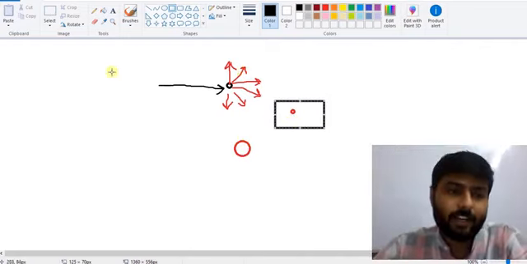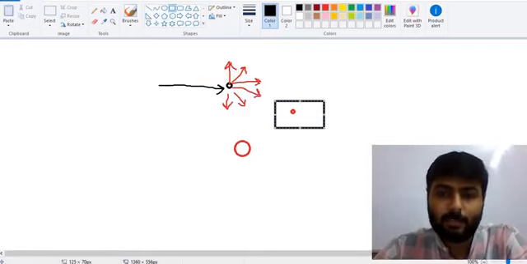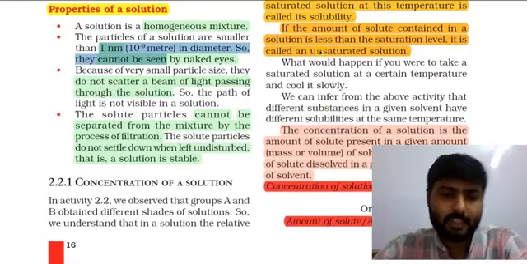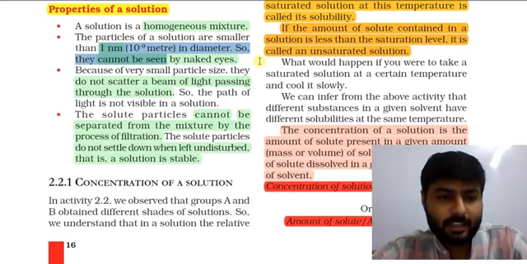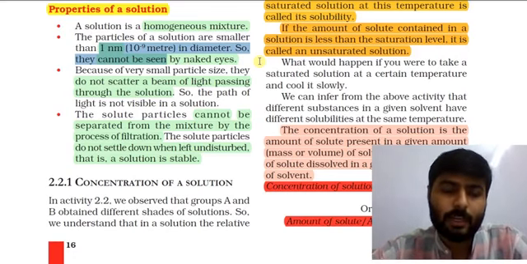We will see in which kind of mixture there will be scattering, but remember in solution there is no scattering of light beam. So third point, because of very small size, particles do not scatter the beam of light passing through the solution. So the path of light is not visible in solution.